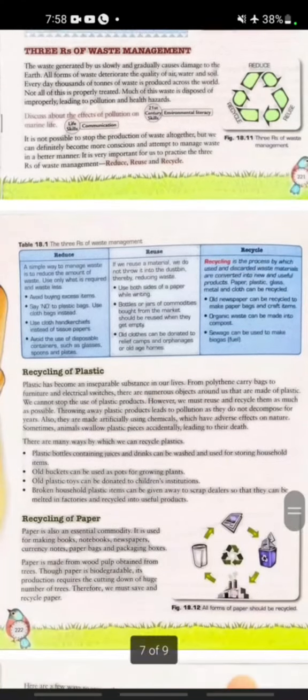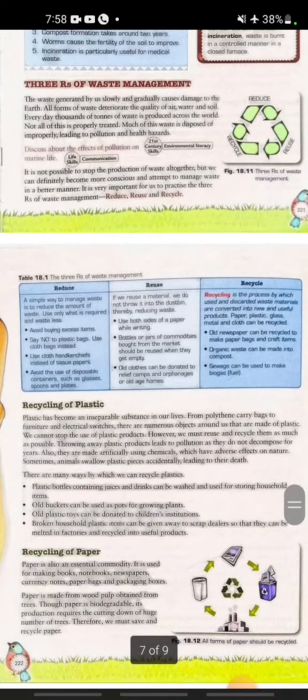Next, we discuss the three Rs of waste management. Reduce, reuse and recycle are the three Rs of waste management. First of all, we discuss what reduce is. A simple way to manage waste is to reduce the amount of waste. This is known as reduce. The point of reduce is to avoid buying excess items and say no to plastic.